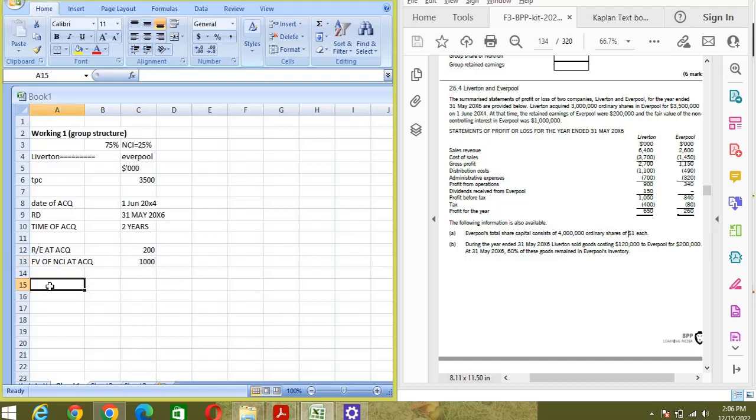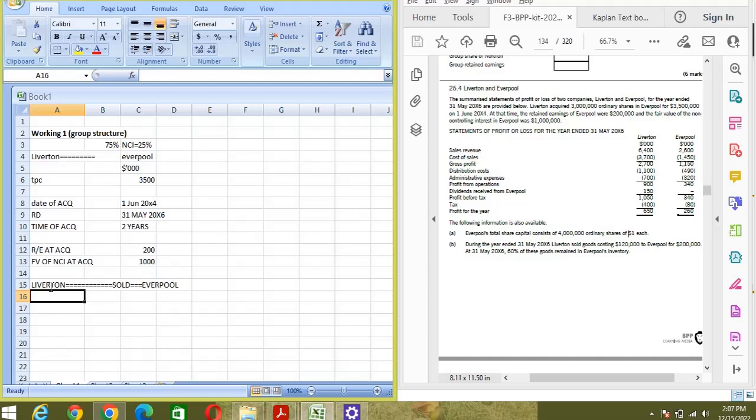Liverton sold to Everpool. I have told you many times in my videos, in case the parent is selling goods to the subsidiary, we calculate the PUP and that needs to be deducted from the working file.